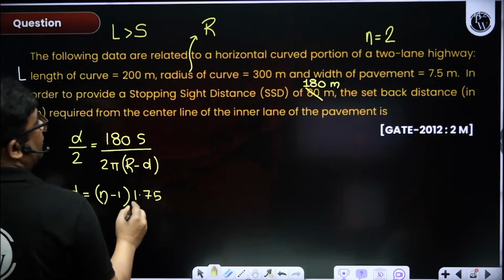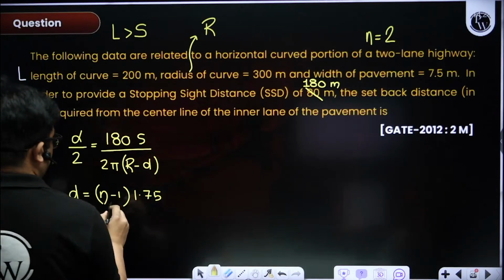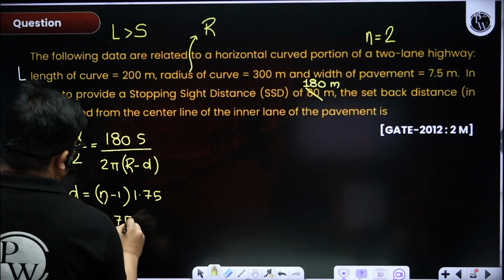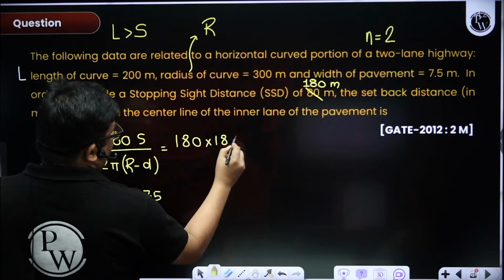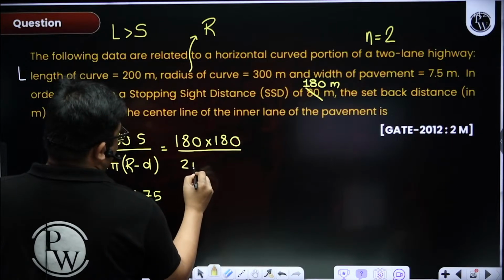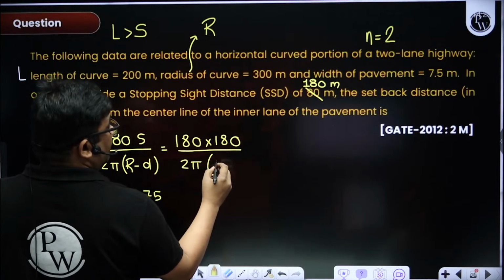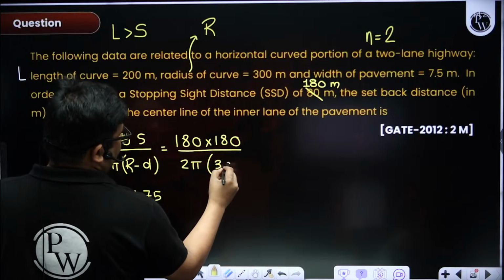So n minus 1 will be 1, so d is 1.75 only. So alpha by 2 will be 180 into 180 divided by 2 pi, R is 300 minus 1.75.